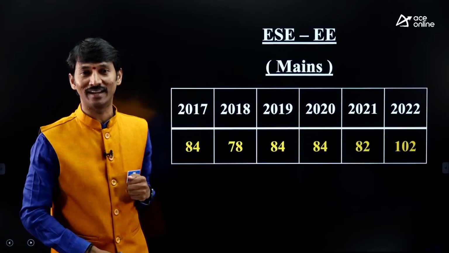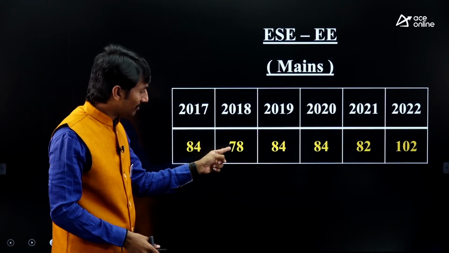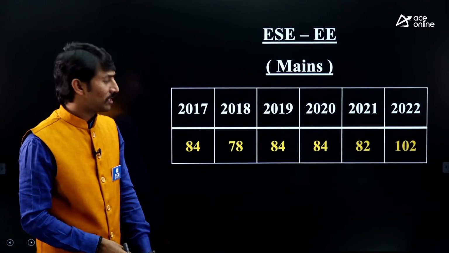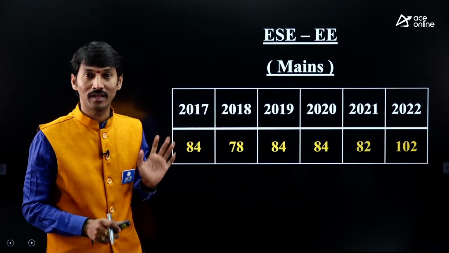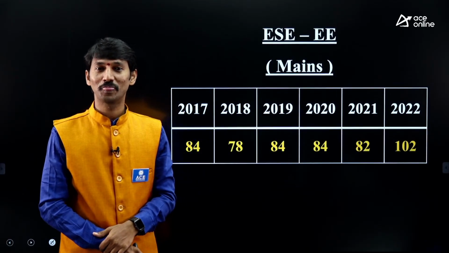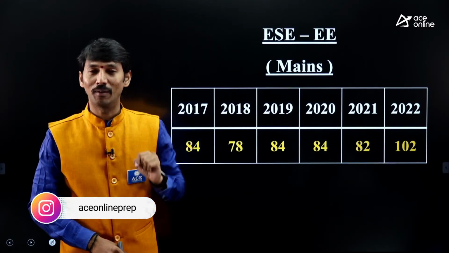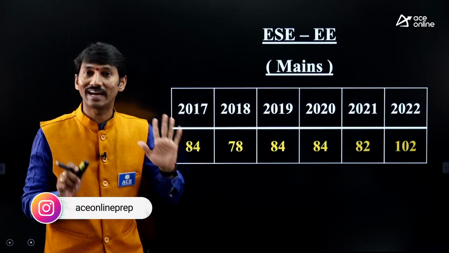Right, now you need to focus more on the mains paper. Then you will get more idea about this entire subject. If you see the general weightage, it is 84, 78, 84, 84, 82, etc. So the general weightage is around 80 marks. But in the latest paper, 2022, 102 is the weightage. So the weightage will be plus or minus 1 or 2 marks for the objective paper, and plus or minus 10 to 20 marks for the mains paper. The chance is there.